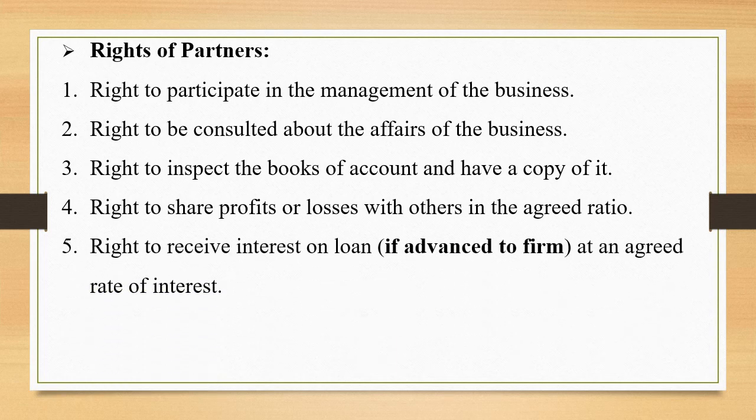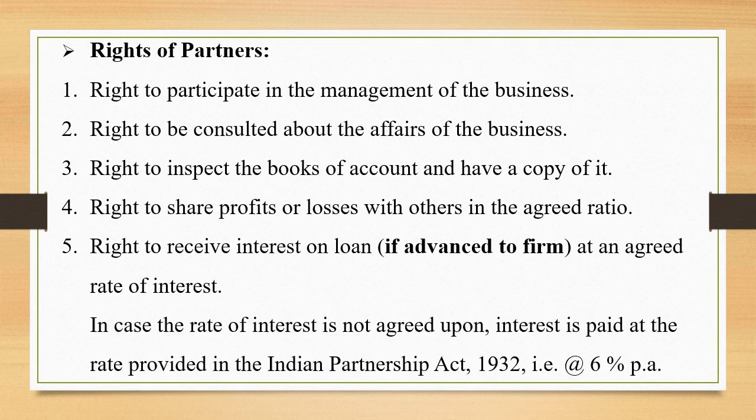Right to receive interest on loan if the partner has advanced it to the firm at an agreed rate of interest. In case the rate of interest is not agreed upon, interest is paid at the rate provided in the Partnership Act 1932, that is at the rate of 6% per annum. Generally, the rate of interest is pre-decided, but yes, you need to remember that if it is not agreed upon, then the partner has a right to receive interest at the rate of 6% per annum.